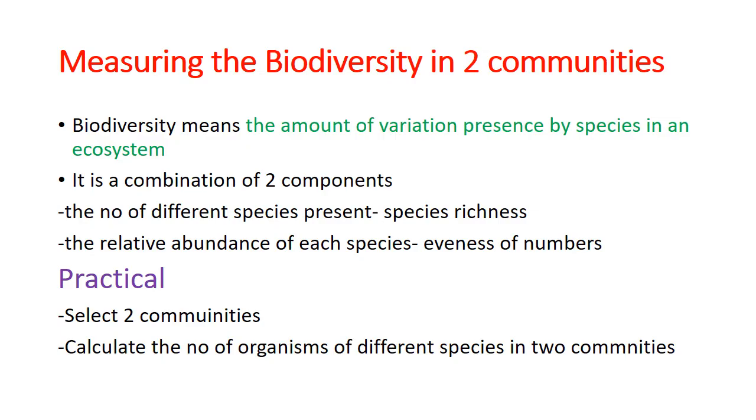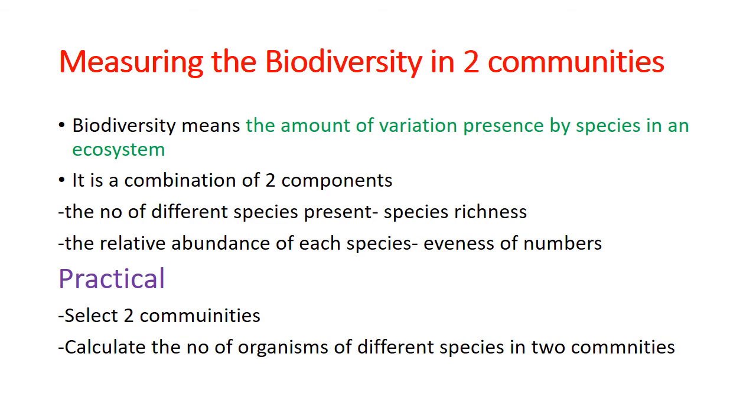So then we will move on to how we can measure the biodiversity in two communities using this quadrat. First of all, we will look at what the term biodiversity means. Normally, biodiversity means the amount of variation shown by species in an ecosystem. So that's the definition of biodiversity.